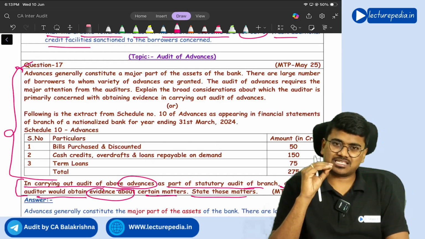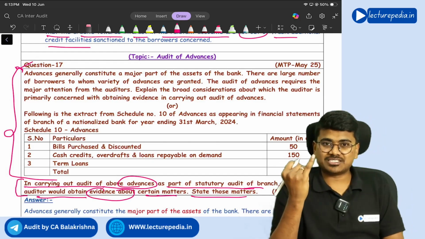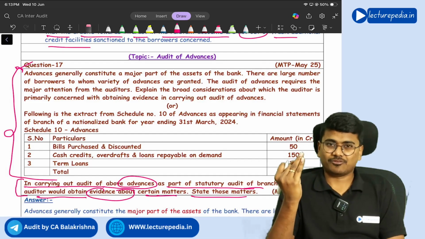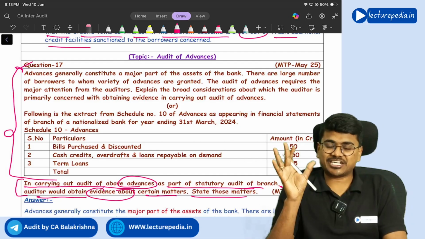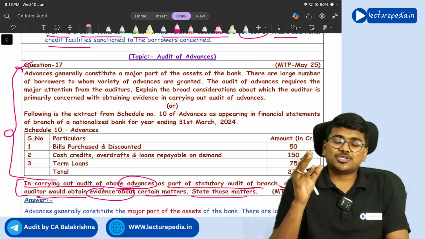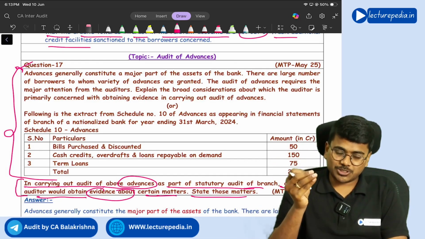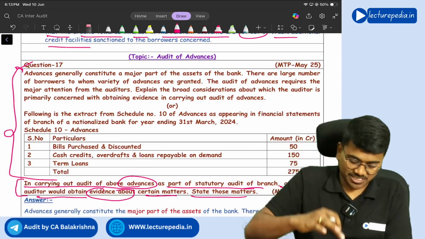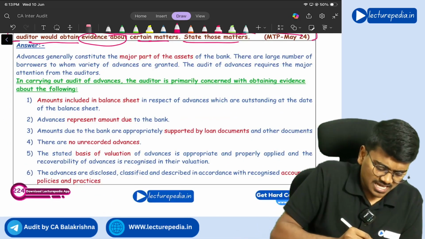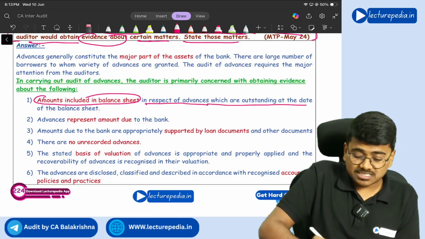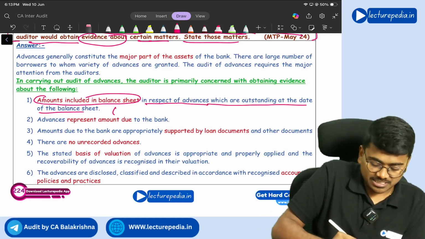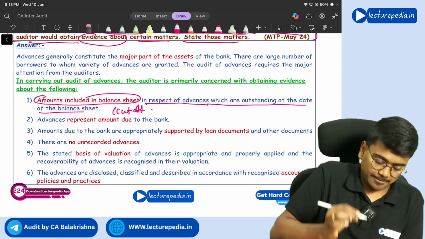Five assertions for the assets: valuation assertion, existence assertion, rights and obligations assertion, cutoff assertion, presentation and disclosure assertion. So you will obtain audit evidence with respect to these five assertions. The same thing you will write. See, amounts included in the balance sheet in respect of advances which are outstanding at the date of the balance sheet, nothing but the cut-off assertion.